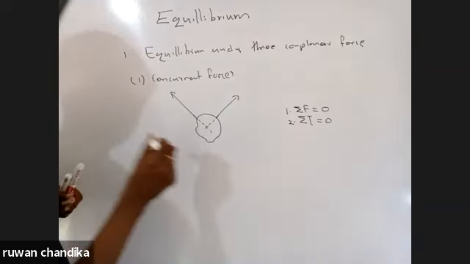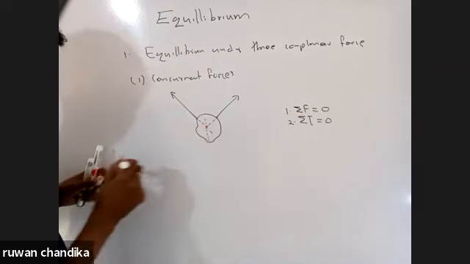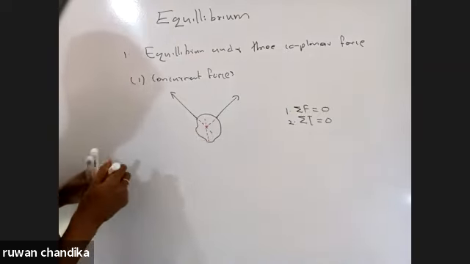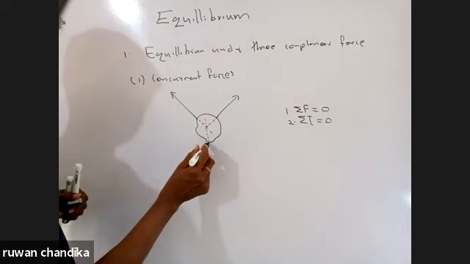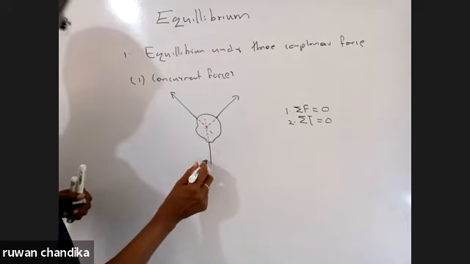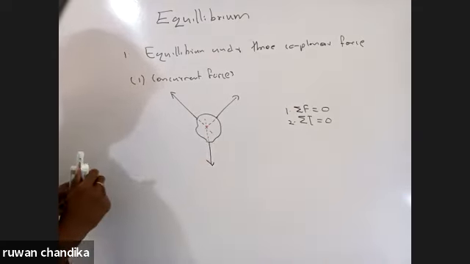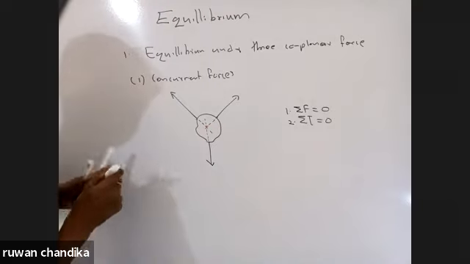So the line of action of the third force also should meet at the same point.